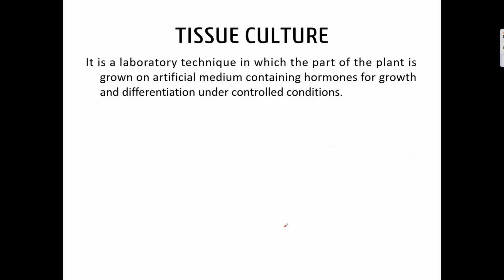Now let us talk about one more concept under vegetative propagation, that is tissue culture. It is a laboratory technique in which part of the plant is grown on an artificial medium containing hormones under controlled conditions.